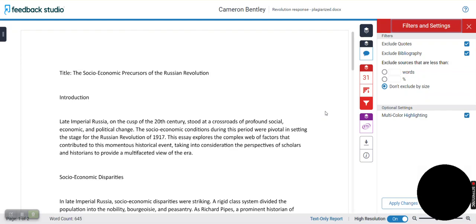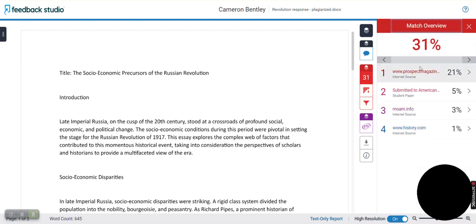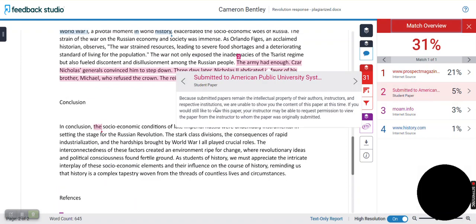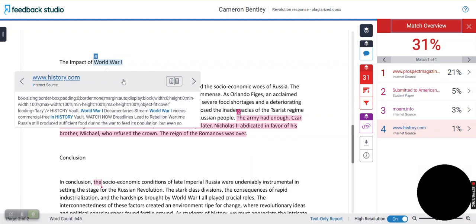It should be less than 10%. It should just be a few words here and there, like, which one was it that just had a few words? This one that just had a word here and there.